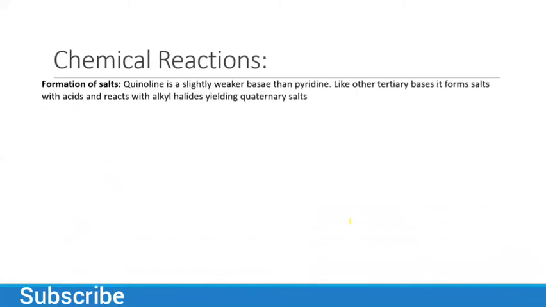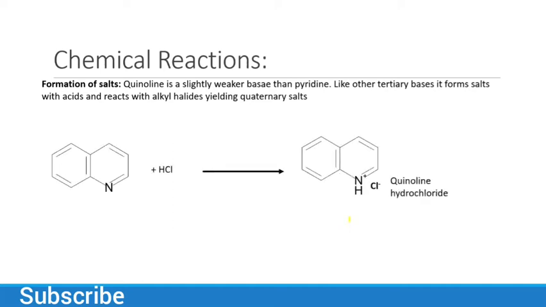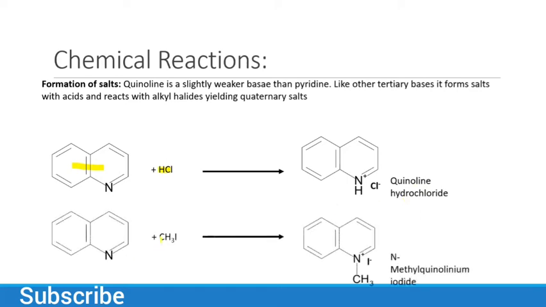And now what are the chemical reactions? Quinoline is a slightly weaker base than pyridine. Like other tertiary bases, it forms salt with acid and reacts with alkyl halide yielding quaternary salt. So if we talk about the first reaction, this is quinoline acting as a weak base. If it reacts with acid, which is HCl, we have quinoline hydrochloride. And if it reacts with alkyl halide, we will get N-methyl quinolinium iodide. So these are two reactions in which we say that quinoline is a slightly weaker base than pyridine.